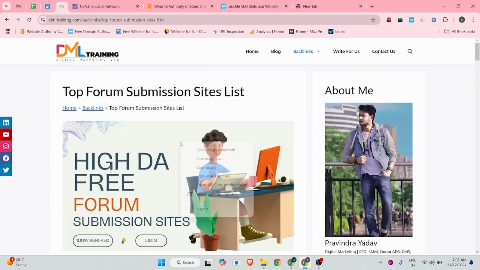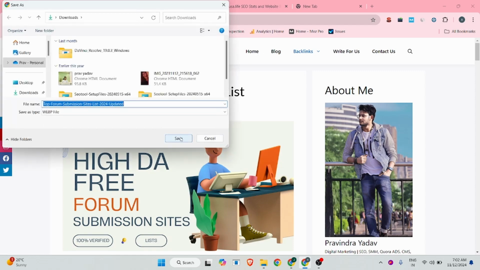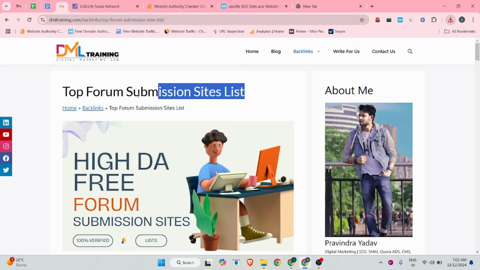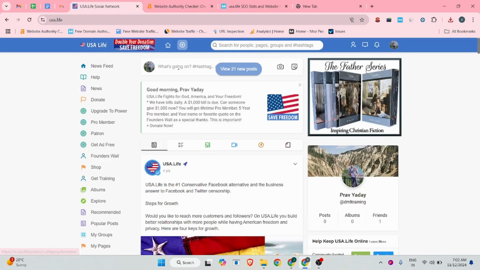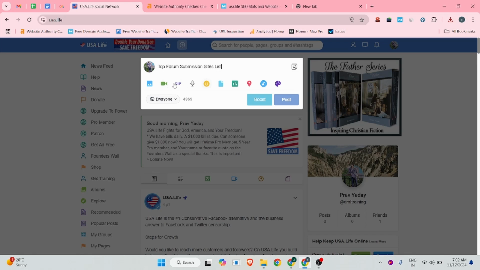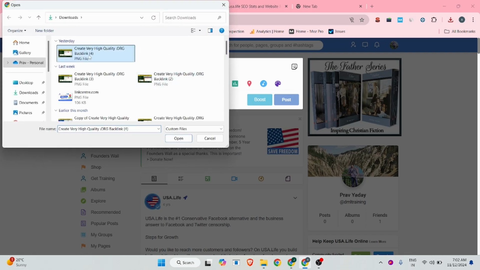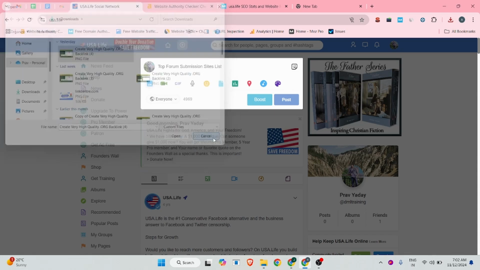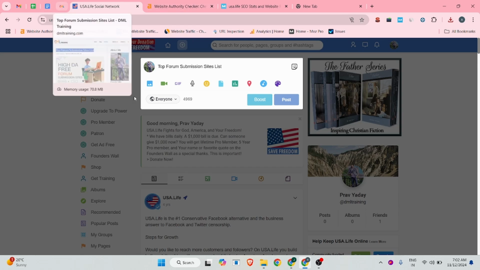Okay, so let me create an image backlink for this: top forum submission sites list. Simply click on this, and there you can add your description, then add your image. Where is my image? Is this downloaded?